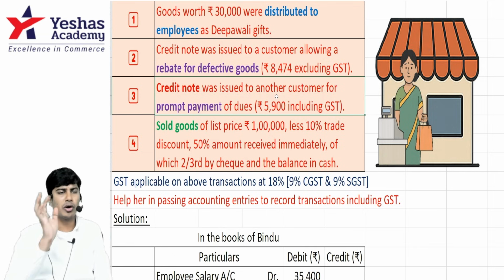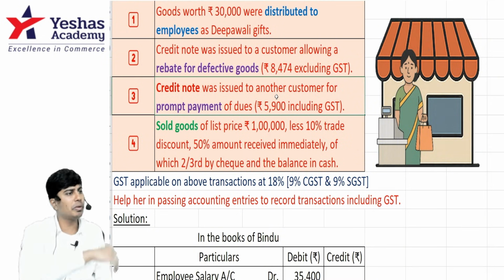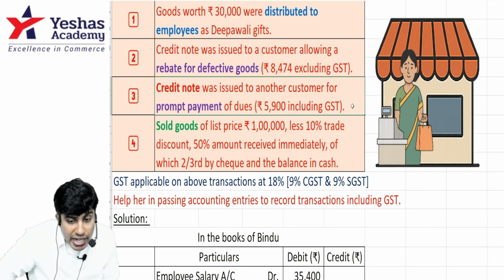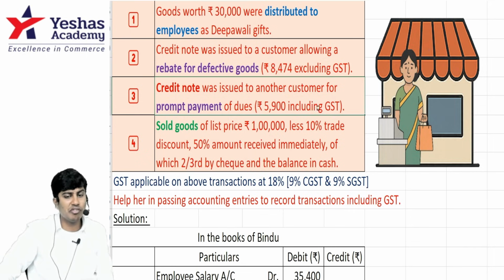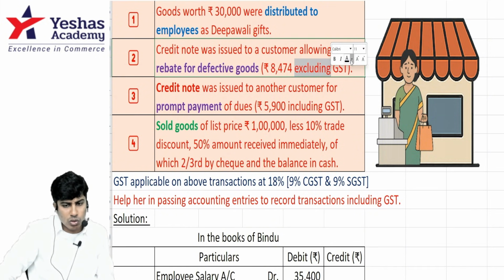I paid the money promptly because I'm a good boy. You gave me one credit note, meaning you told me not to pay some money. How much? 5,900 including GST. You understand the difference between the last one and this one? The last one is excluding GST.